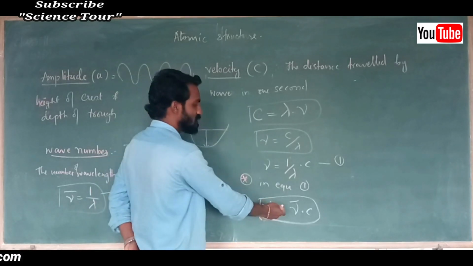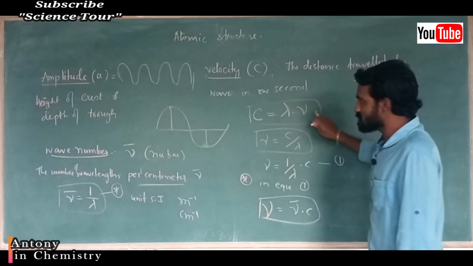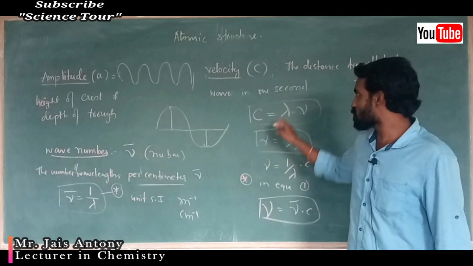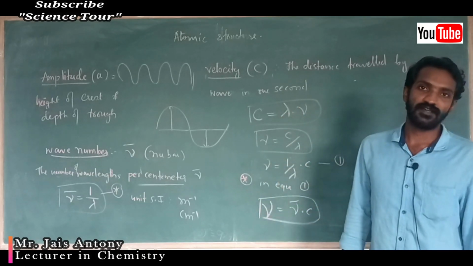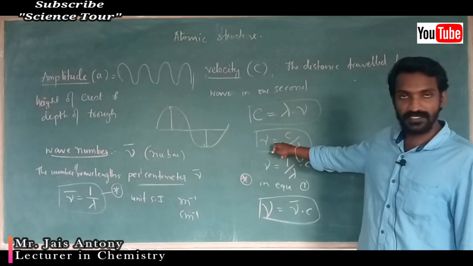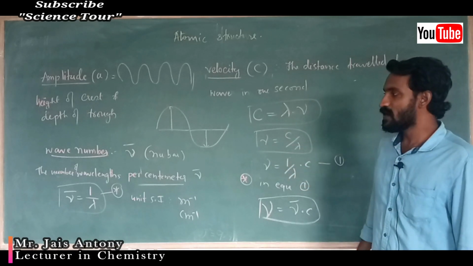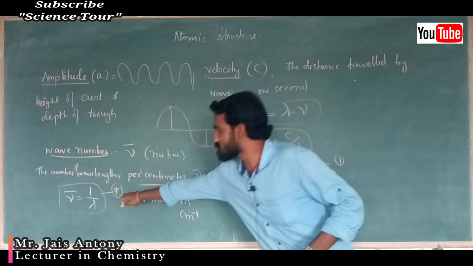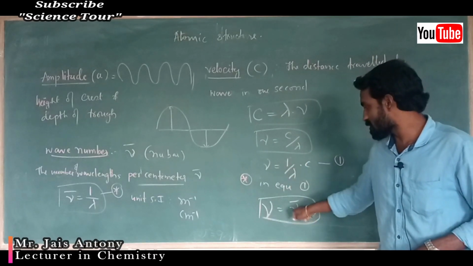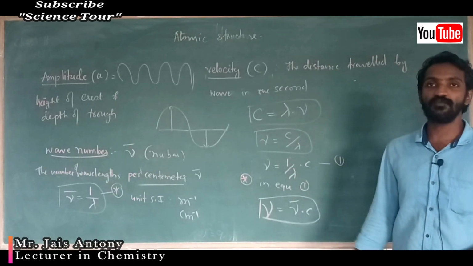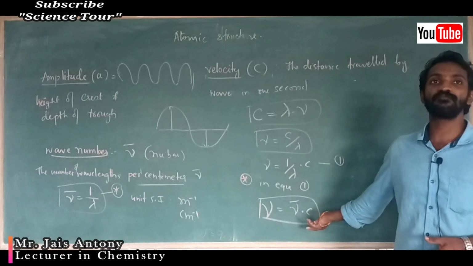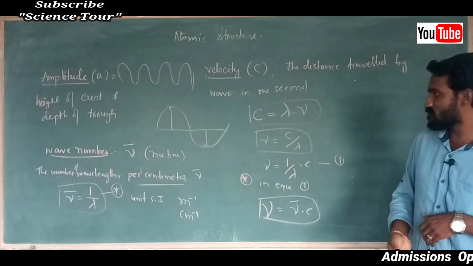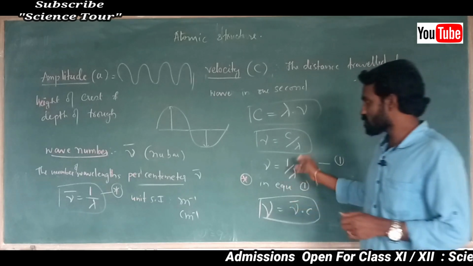This new formula, each time you note down. This is the relationship between speed of light and frequency. Speed of light is nothing but wavelength into its frequency. I just rearranged that one. And wave number is nothing but 1 by lambda. Substitute this one in this formula. 1 by lambda is nothing but wave number. I got a new formula: frequency is wave number into speed of light. So this is a rearrangement of the formula. Please put a box like this and note it down each time.